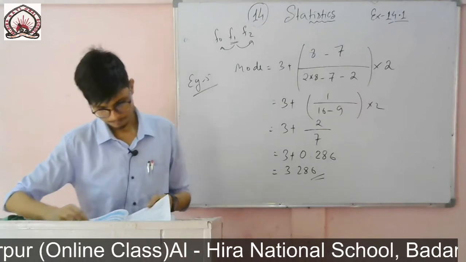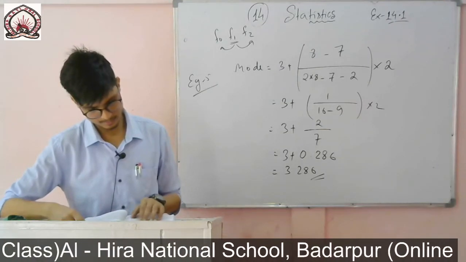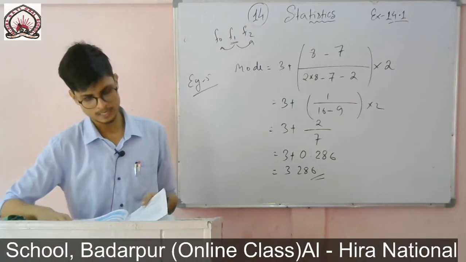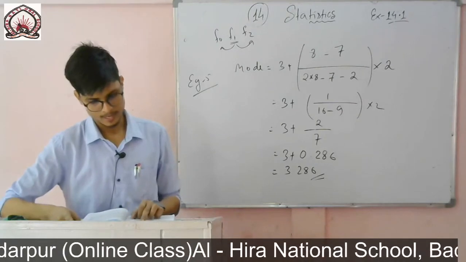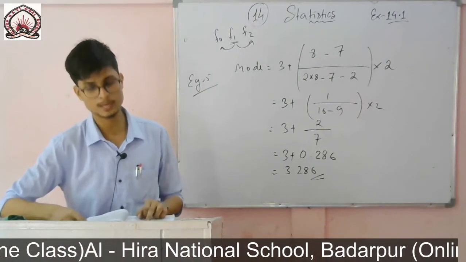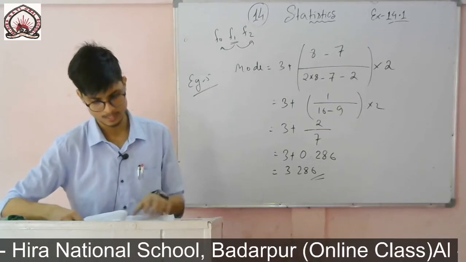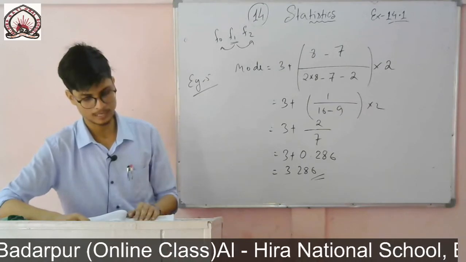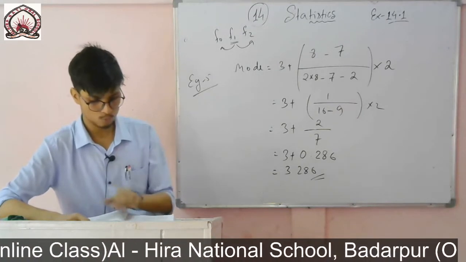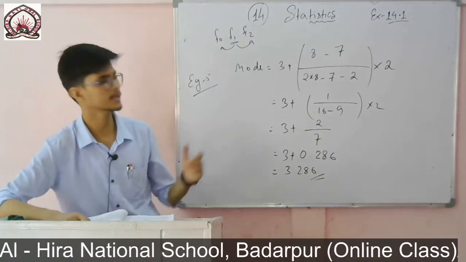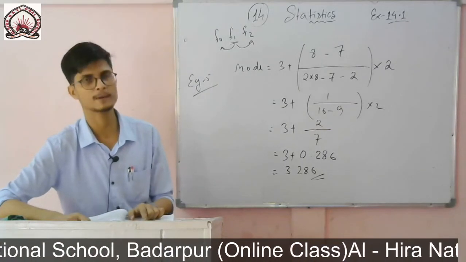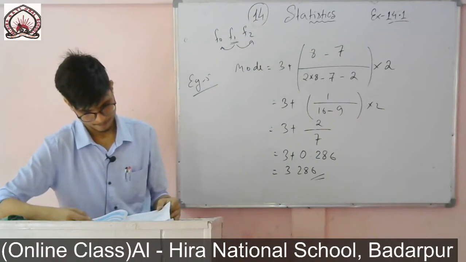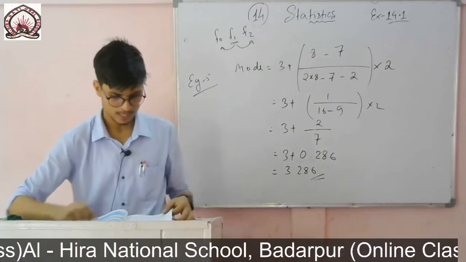So you see here, which class has the maximum frequency? That is 40 to 55, it has the frequency 7. So this will be our model class. The lower limit will be 40, and f1 will be 7, the frequency of the model class, as in table 14.2. f0 will be 3 and f2 will be 6. Then we know the formula, and the height of the class is 55 minus 40, that is 15. Then directly you put the values. So here the value is 52.